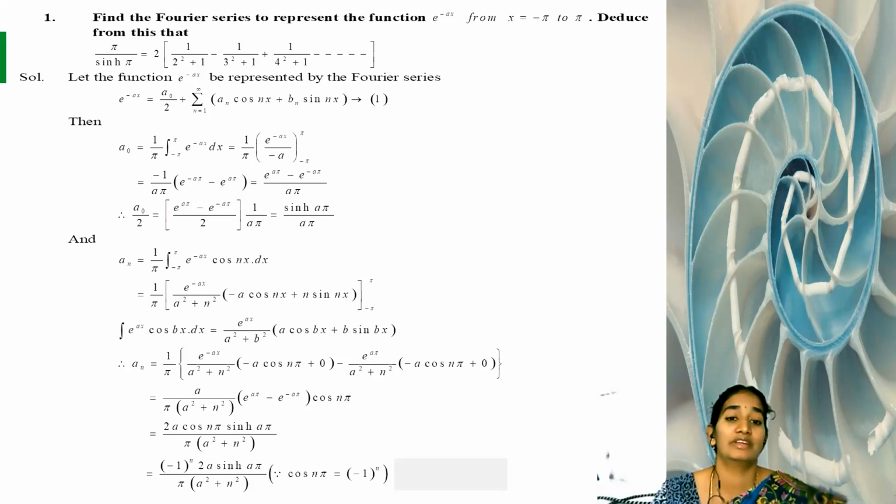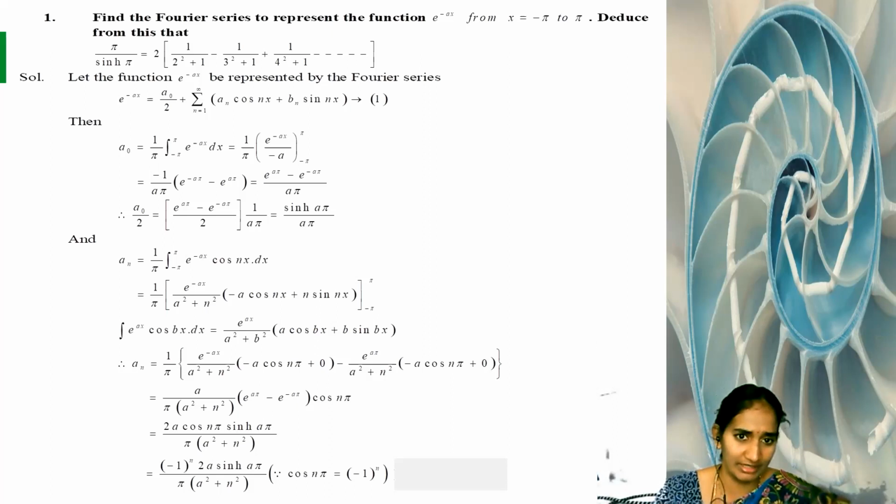That is e power nx by n, so here n is minus a. Applying your limits minus pi to pi, next step we substitute upper limit minus lower limit. So minus 1 by a is a constant. You replace x with the upper limit minus the lower limit: e power minus a pi minus e power of the lower limit, which is minus pi, with the negative already in the power, so e power a pi.